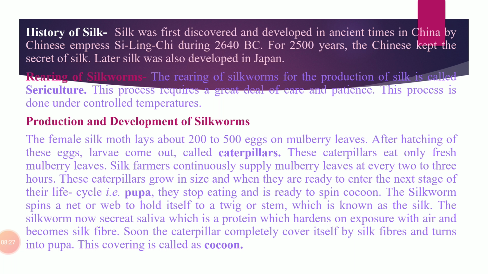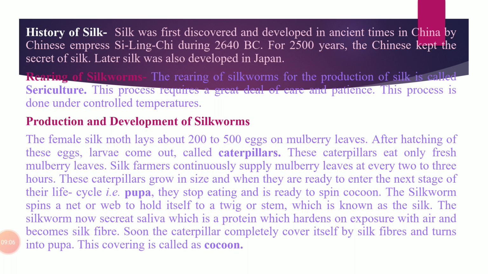Now the caterpillar covers itself with silk fiber and turns into a pupa. This covering is called a cocoon. The cocoon spinning process can take 3 to 4 days. This is the third phase of its life cycle. It starts from the silk moth, then the silk moth lays eggs, then the caterpillar comes out, and after that the caterpillar feeds on mulberry leaf, then they secrete saliva, and then they form a cocoon around them, and now the caterpillar turns into a pupa. Now the pupa becomes a moth in 3 weeks and completes the life cycle.